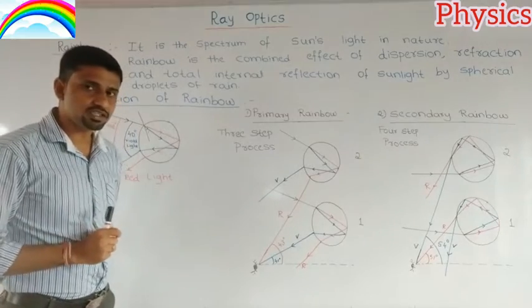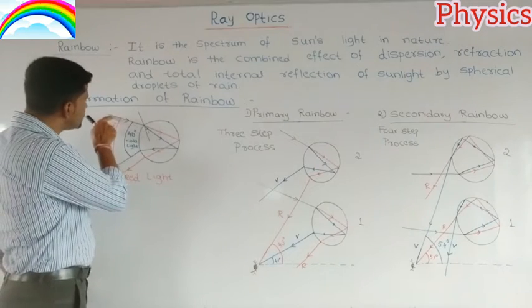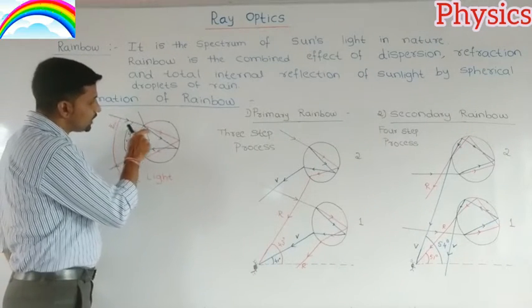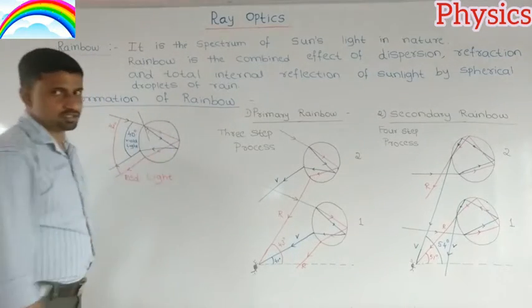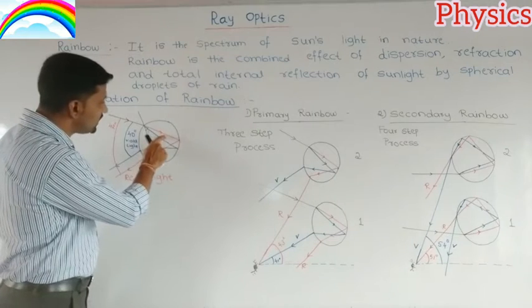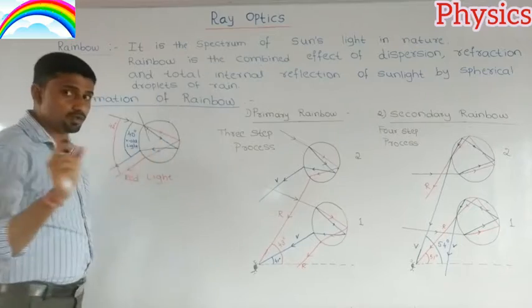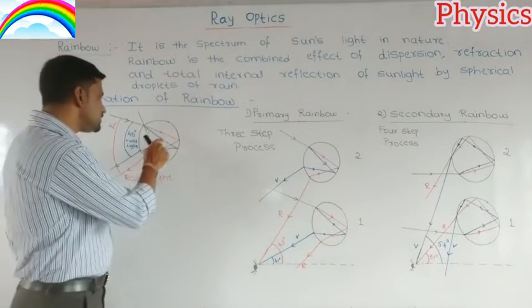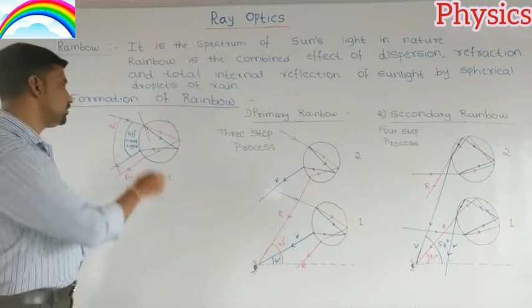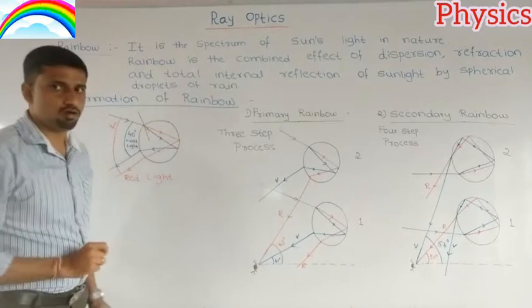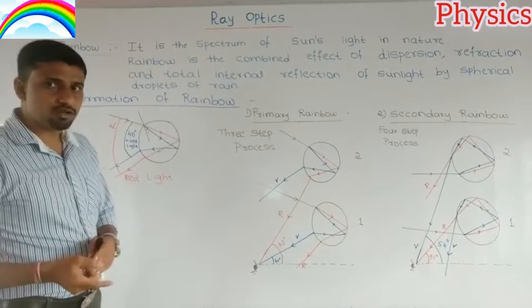We know that dispersion is the splitting of white light into its constituent colors. So the white light splits into 7 colors, but here only the red and violet colors are shown. Let us assume the blue colored ray is violet, and in between these two are the remaining rays. So at the beginning we observe dispersion of light, and also refraction of light.